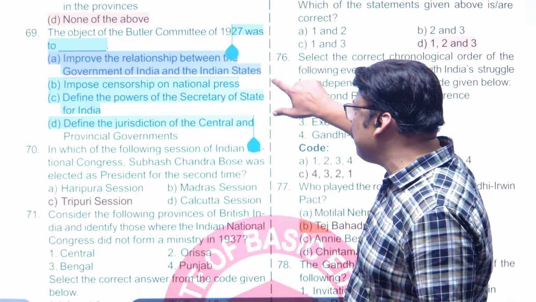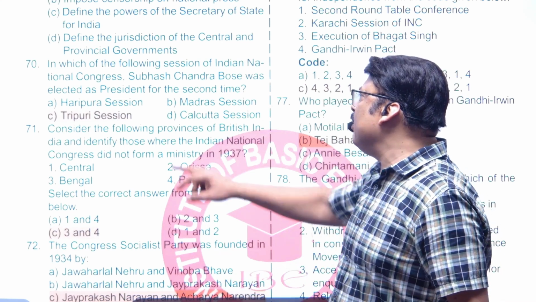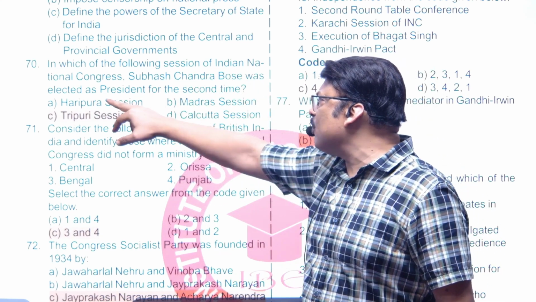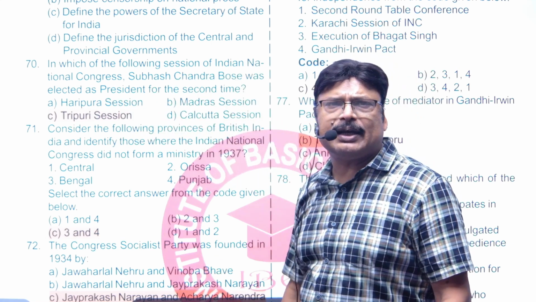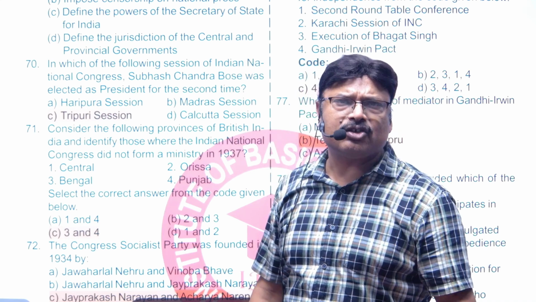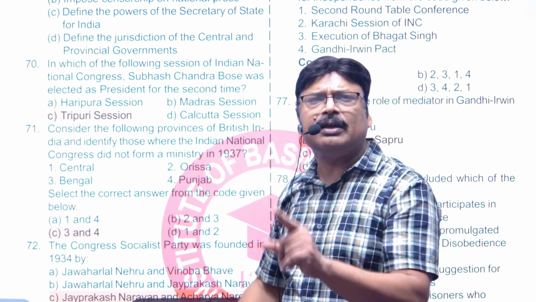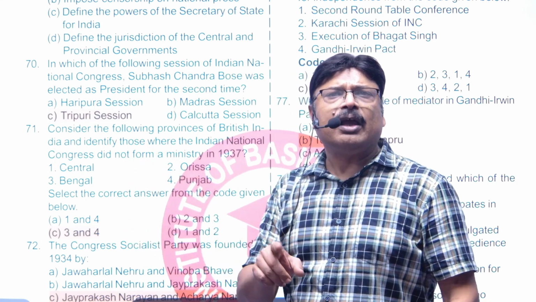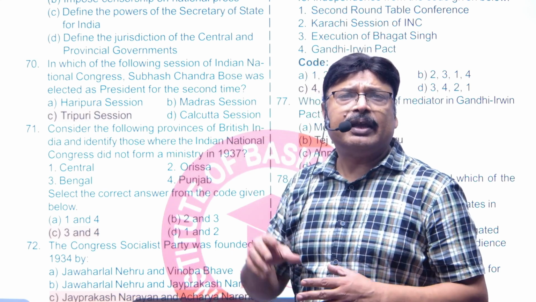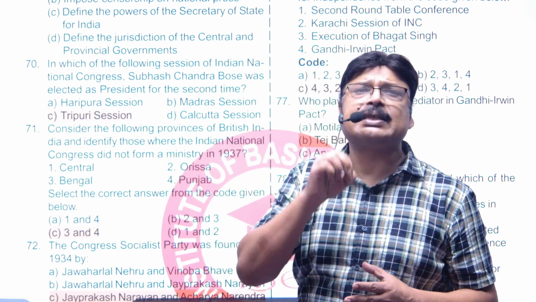Question number 70. It says, in which of the following sessions of Indian National Congress was Subhash Chandra Bose elected as president for the second time? Now, for the first time in 1938 in Haripura session he was elected, and for the second time he was elected in the 1939 Tripuri session, in which although he was elected the president, Gandhiji said that his candidate Pattabhi Sitaramayya was defeated in this, right?